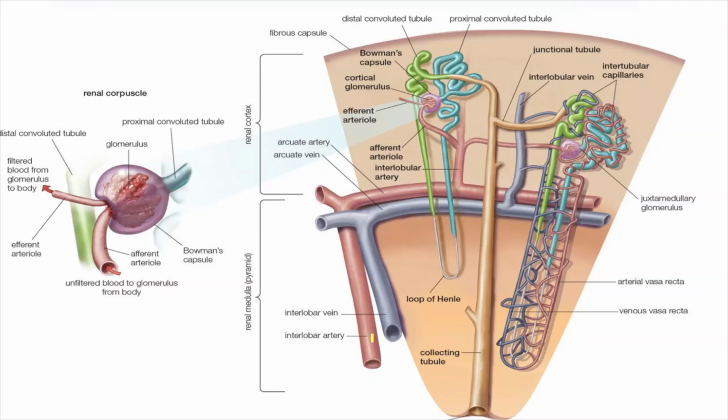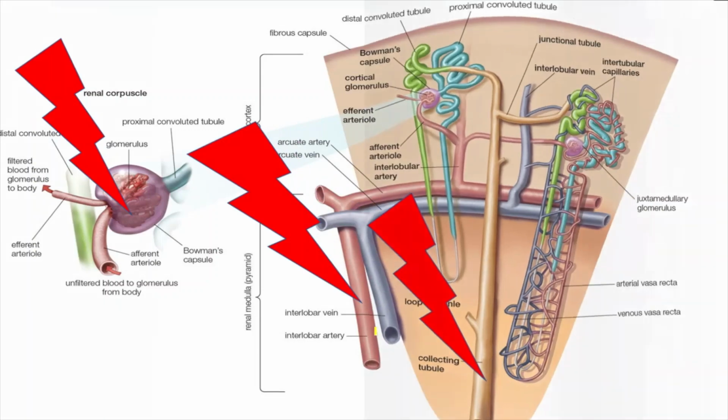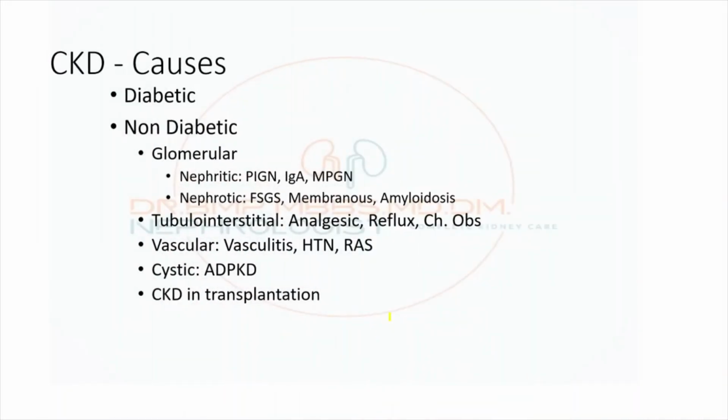So as we see the structure of the kidney, each component might be getting affected, which leads to CKD. It might be glomerular cause, it might be the tubular cause, it might be the vascular cause, or it might be the interstitial cause. So that is the structural classification. Similar to that, for the CKD causes, various books have given the etiologies accordingly. Diabetes is the most common etiology for chronic kidney disease.